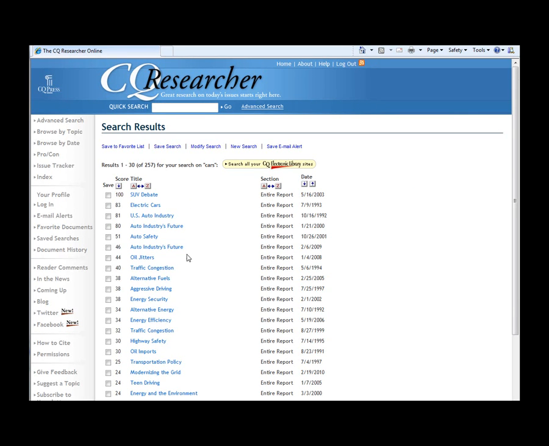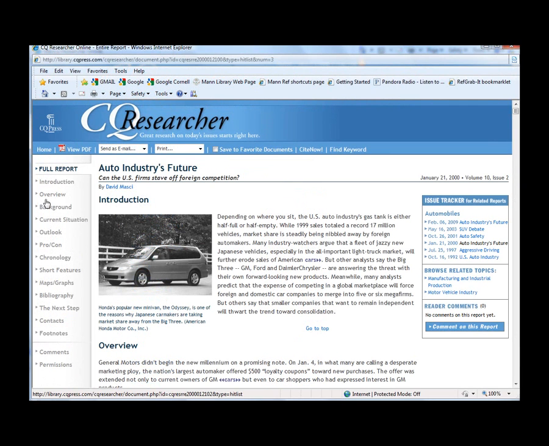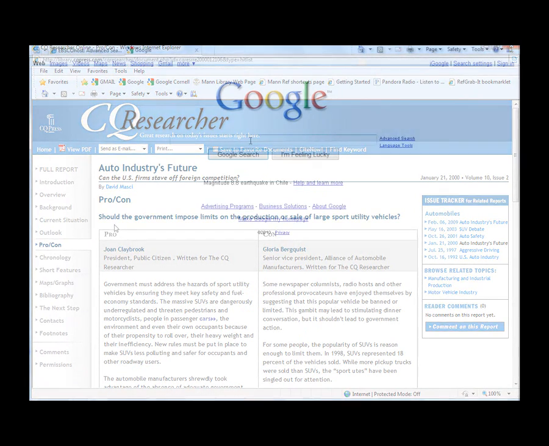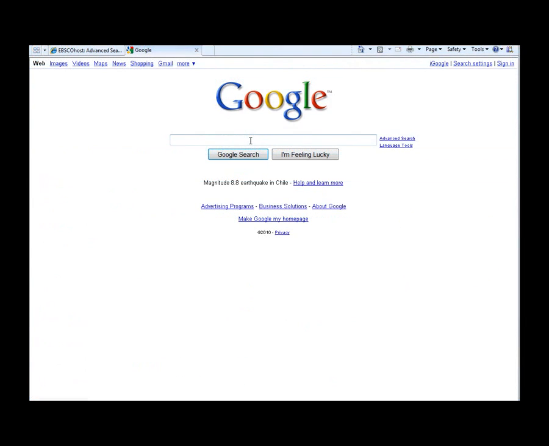Again, with most topics, there's a whole range of what's available. I'm not going to find anything on car sharing, but if I pull up this one on the auto industry's future and click on Pro-Con, you'll find right there an opposing viewpoint on a topic that may be related to what you're working on. Google is another good source for Pro-Con information.